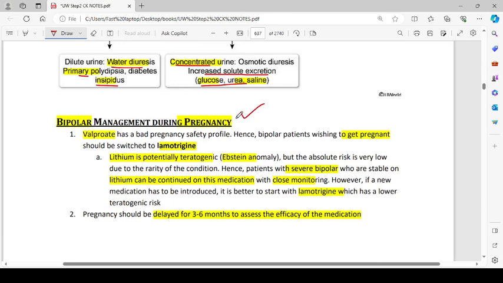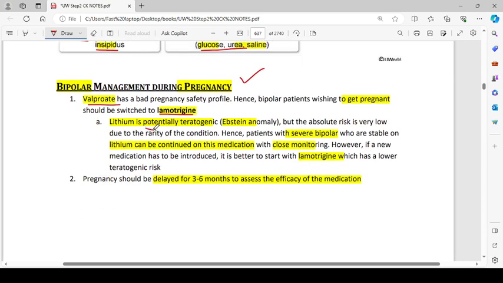Bipolar management during pregnancy. Valproate has a bad pregnancy safety profile, hence bipolar patients wishing to get pregnant should be switched to lamotrigine. Lithium is potentially teratogenic because of Ebstein's anomaly, which is atrialization of the right ventricle. Atrialization of the right ventricle means the tricuspid valve moves downward, and the area that was initially supposed to be right ventricle becomes right atrium.